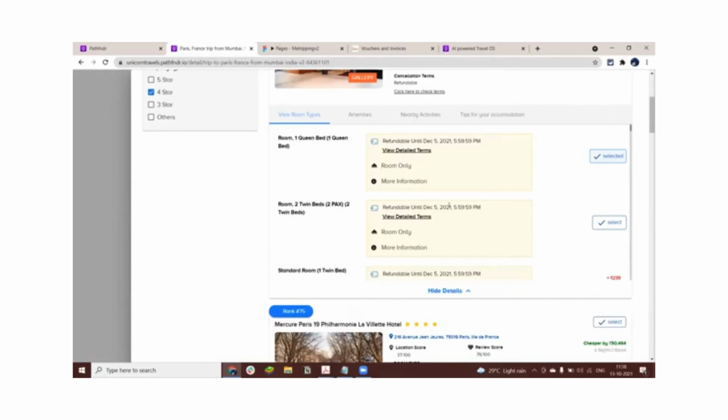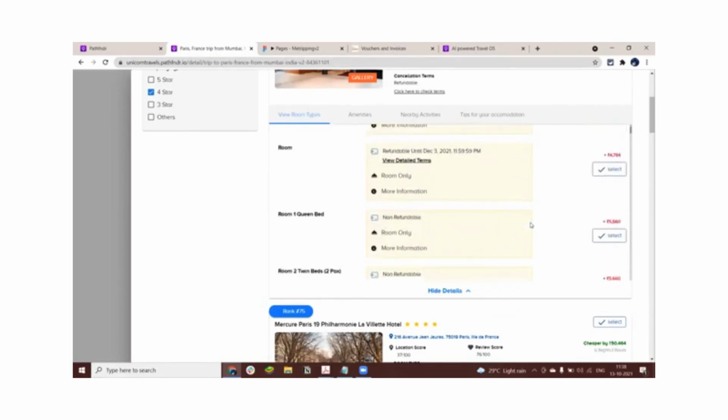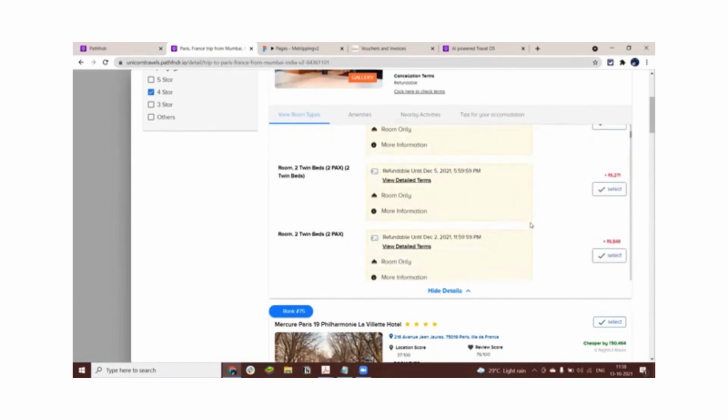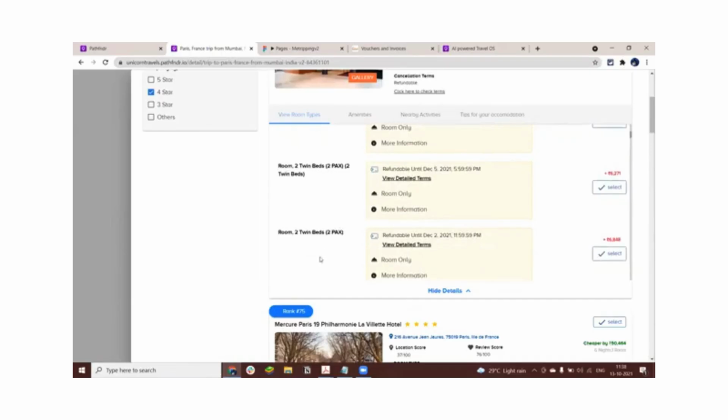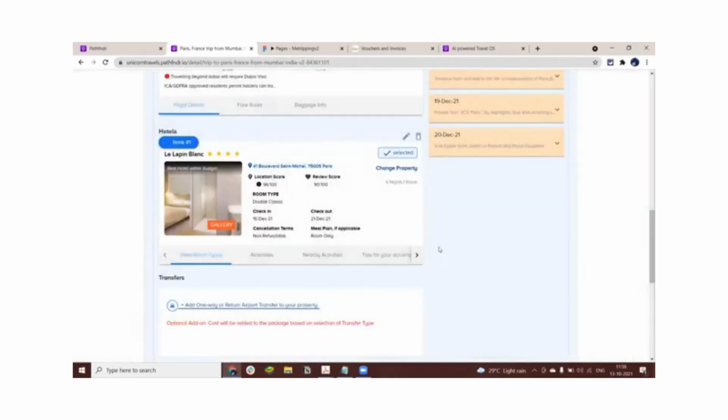Here, our system does the job for you. I don't need to look out for which particular room might be cheaper. I can have two room types with the same name, a room with 2 twin beds and another room with 2 twin beds. I know for a fact that this is coming from an X supplier and this is naturally cheaper. So it saves tons of my operational time, and that's how I select the hotels.